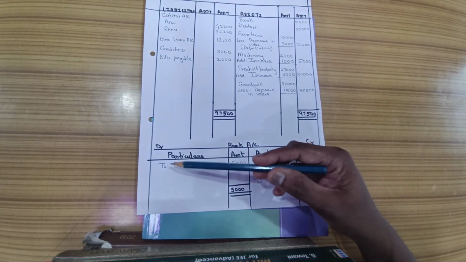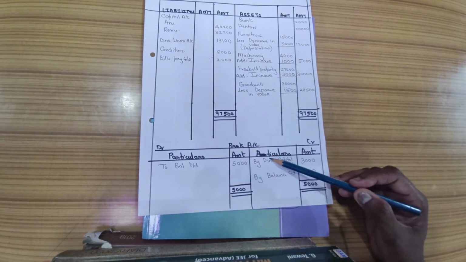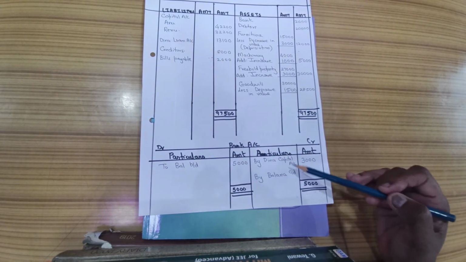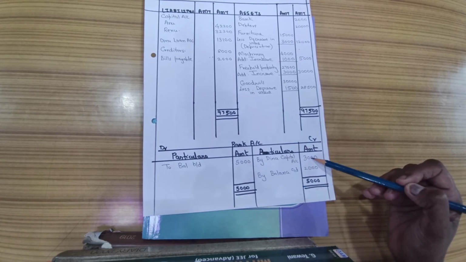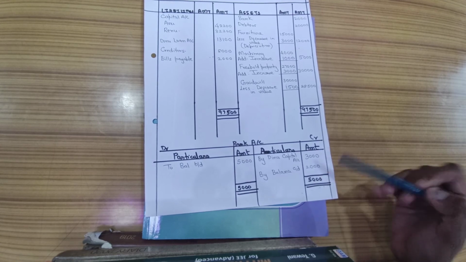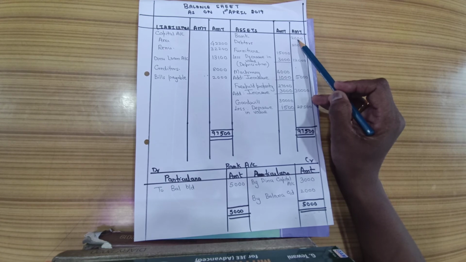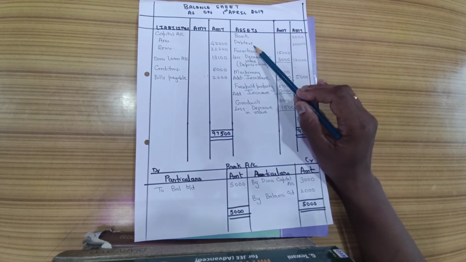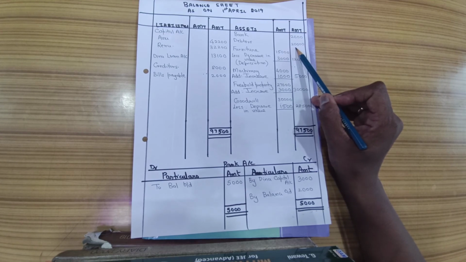See the bank account. The balance as per the old balance sheet is 5,000. We have paid Dinu by check. So by Dinu's capital account on the credit side 3,000. 5,000 minus 3,000. The remaining amount which is there in the bank is rupees 2,000, which I have written in the asset side of balance sheet. Bank amount is 2,000. All debtors were good. So the final amount of 20,000 which we have written on the asset side outer column.